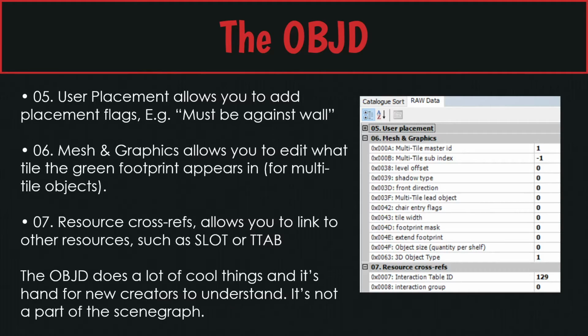Mesh and graphics. This is important if you want to edit the green footprint for multi-tile objects. Resource cross-references. This is important if you work with slots and T-tabs. Probably not as important to new object creators, but it's good to know that it's there. And basically, the OBJD does a whole bunch of cool stuff. It's not directly a part of the scene graph, but we will have a look at that later.